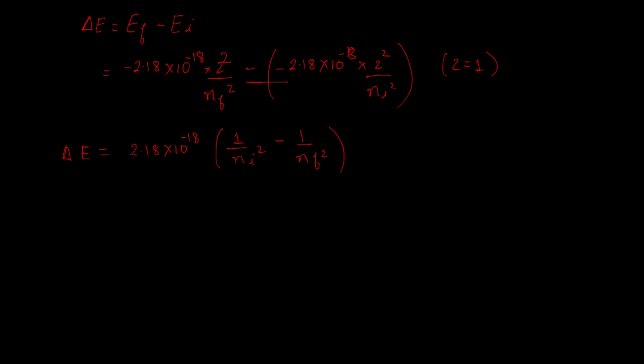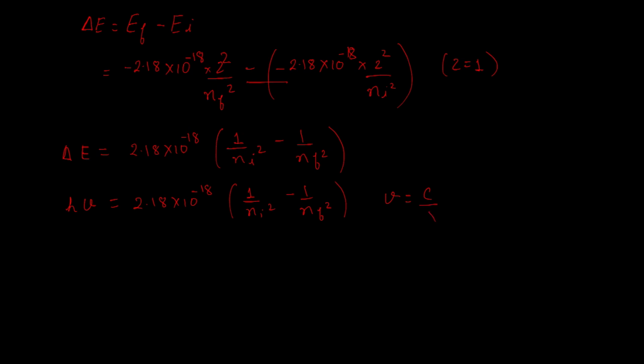Delta E now is equal to 2.18 into 10 to the power minus 18 times 1 upon n initial square minus 1 upon n final square. But we know that energy can be expressed as h nu, so I can write h nu is equal to 2.18 into 10 to the power minus 18 times 1 upon n initial square minus 1 upon n final square.